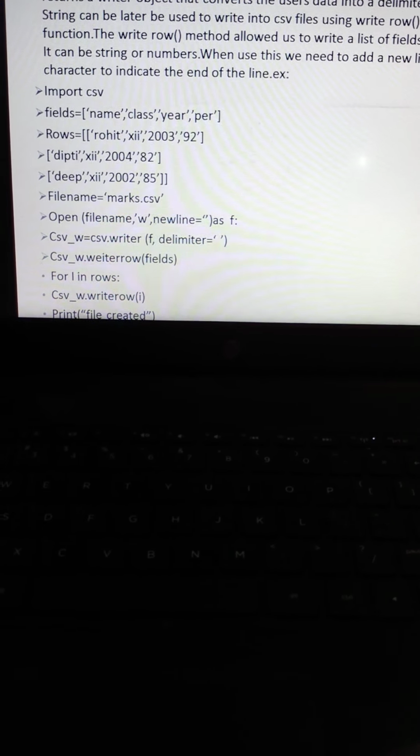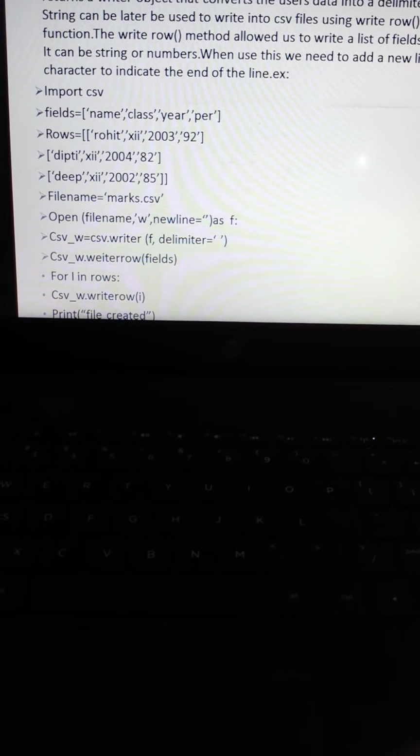That's why I am using the iterating process, for i in rows, to access the csv.writerow function with each row, and then I created the file.